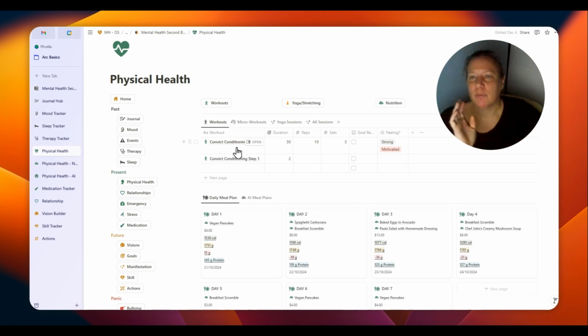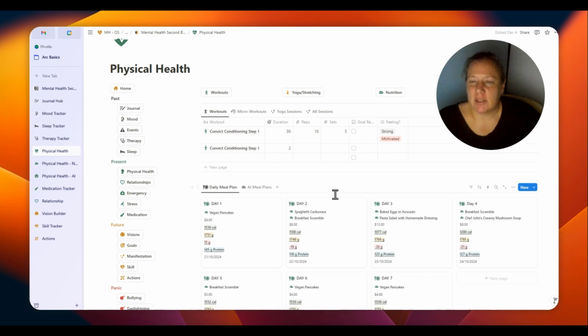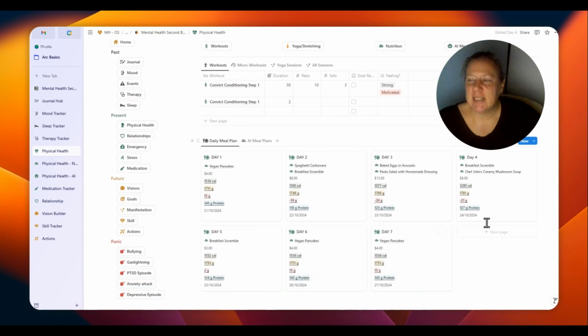maybe with convict conditioning, you can Google it and you can find YouTube videos. These are 15-20 minute workouts, which is not very stressful. You don't need anything for it, just you and your body, which is very easy to do. And also on this dashboard, you can find your daily meal plan or also your AI meal plans.